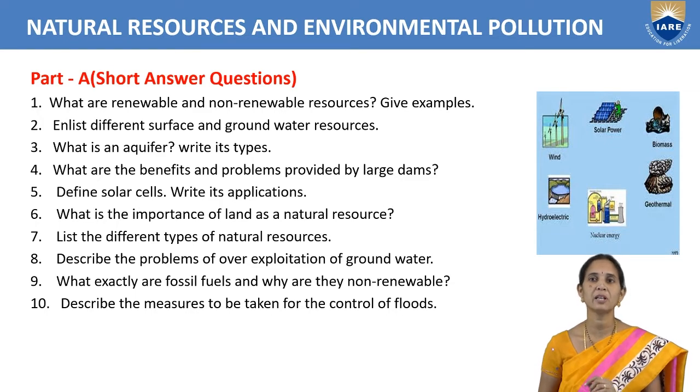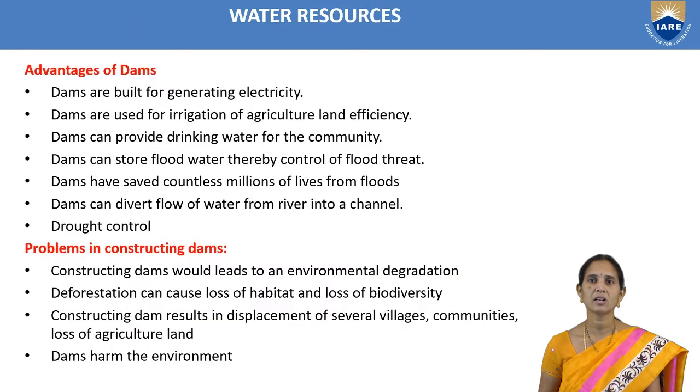Next, what are the benefits and problems of large dams? For example, Nagarjuna Sagar dam is there. When we construct a dam, what are the advantages and what are the problems? The first advantage is that we can use the water for irrigation, for agriculture and crop production.